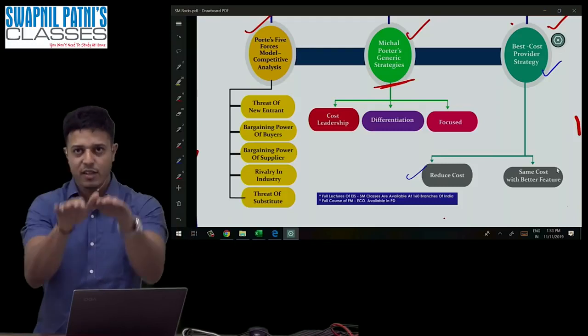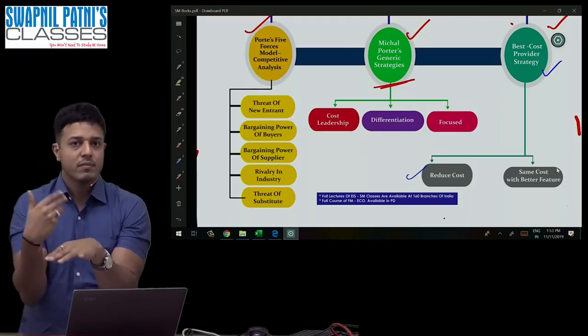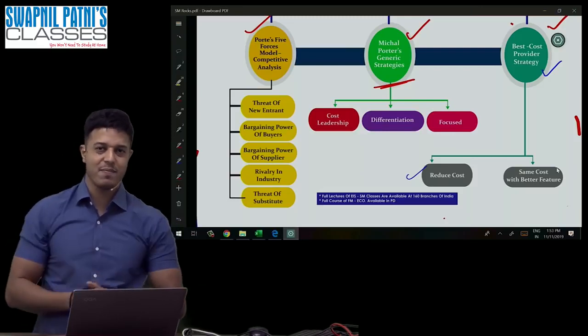So there are two ways of reducing cost. One, actually you are giving a discount. Number two, you do not give a discount. You keep the same price, but you are providing additional features. I hope you understand, guys. Yeah, thank you so much.